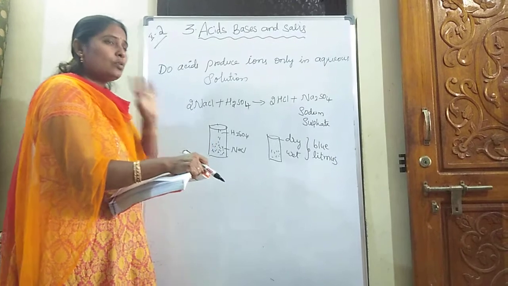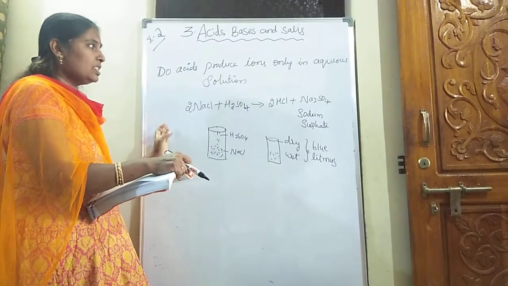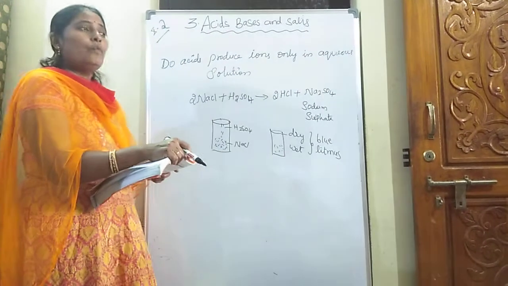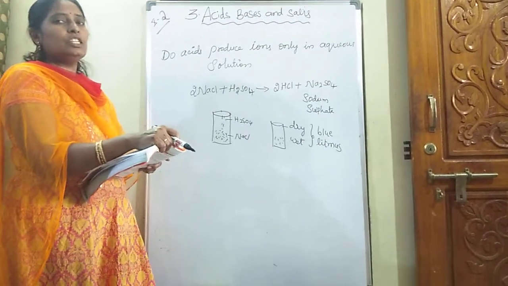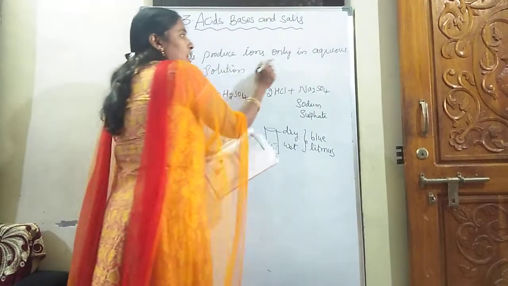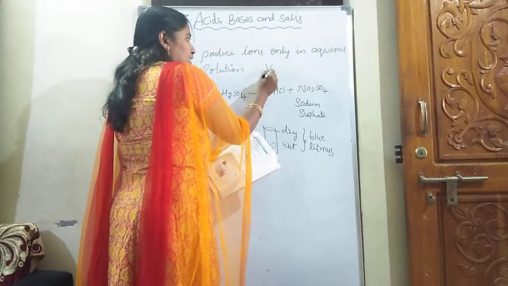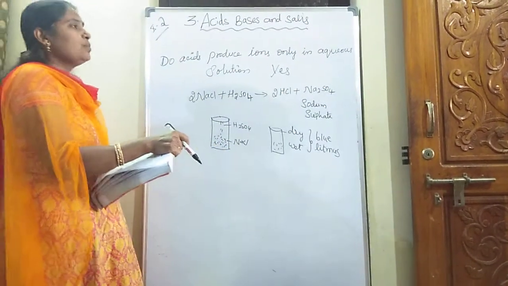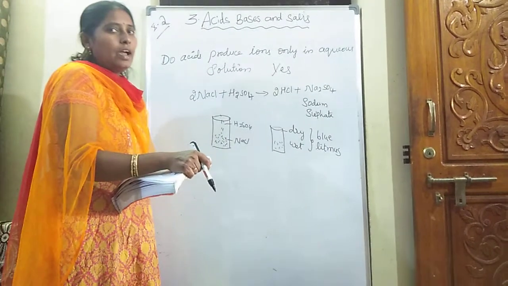So what you concluded from this experiment: in dry condition it is not producing H plus ions. When blue litmus is wetted, then only it is producing the H plus ion. What is our answer? Do acids produce ions only in aqueous solution? Yes. Aqueous is nothing but water. Yes, acids produce ions only in aqueous solution.